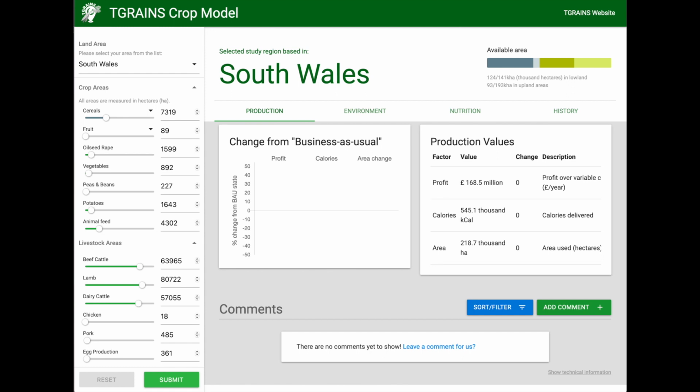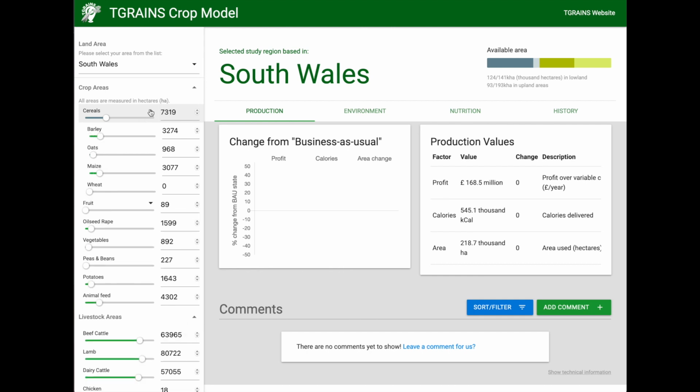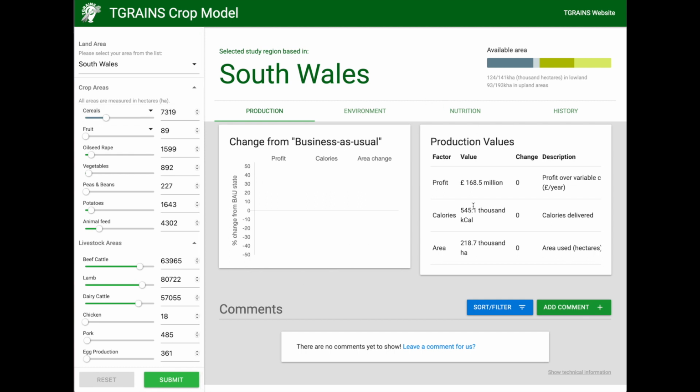The tool is split into two panels, representing inputs and outputs. To the left, we have the sidebar, which displays the kind of inputs that we can make to the model, the different kinds of crops and livestock which are grown and reared within the region. Some of these, with the arrows, are categories that can be broken down into their constituent crops. For example, cereals breaks down into 4 separate crops. To the right, we have the output view, where the results of the modelling are displayed to us. Below this, we have a comment section, which we'll use as part of the workshop to record the conversations we've had using the model. These comments will be used again in the third section of the workshop.